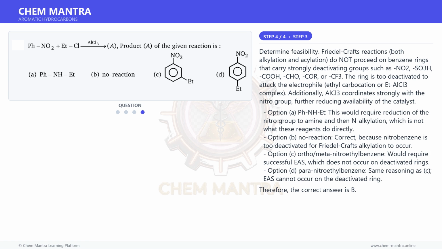Option A, PhNH2. This would require reduction of the nitro group to amine and then N-alkylation, which is not what these reagents do directly. Option B, no reaction, correct, because nitrobenzene is too deactivated for Friedel-Crafts alkylation to occur. Option C, ortho-meta-nitroethylbenzene, would require successful EAS, which does not occur on deactivated rings. Option D, para-nitroethylbenzene, same reasoning as C, EAS cannot occur on the deactivated ring.